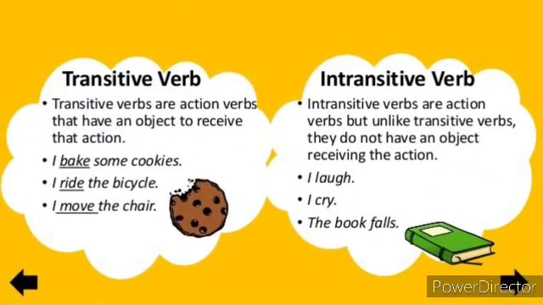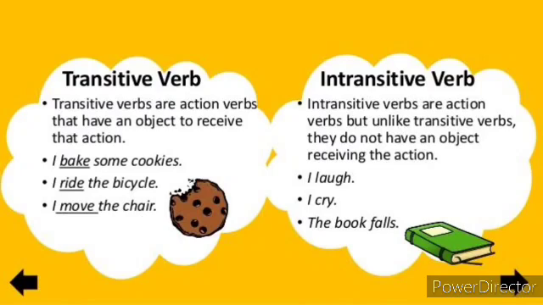Children, as we saw from the video, transitive verbs are action verbs that have an object to receive that action. Look at the examples given here. I bake some cookies. Here, bake is a transitive verb which has the direct object cookies.